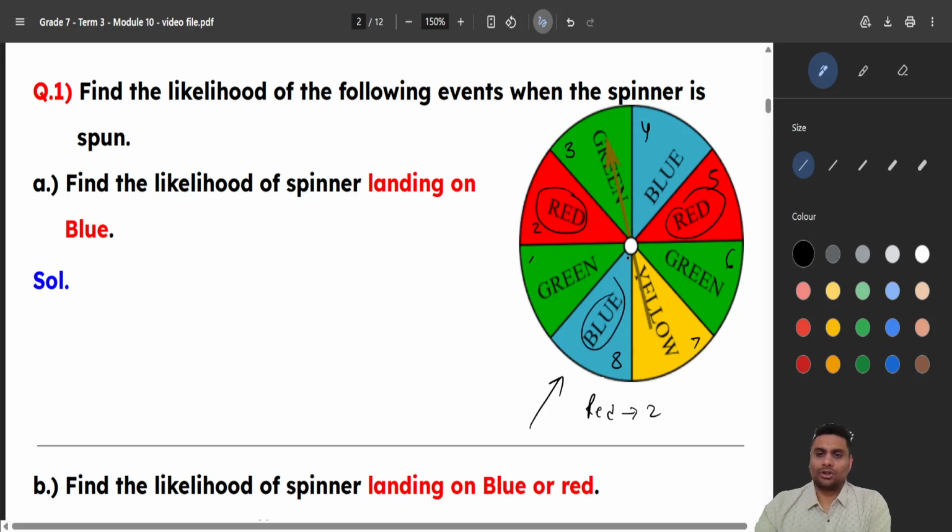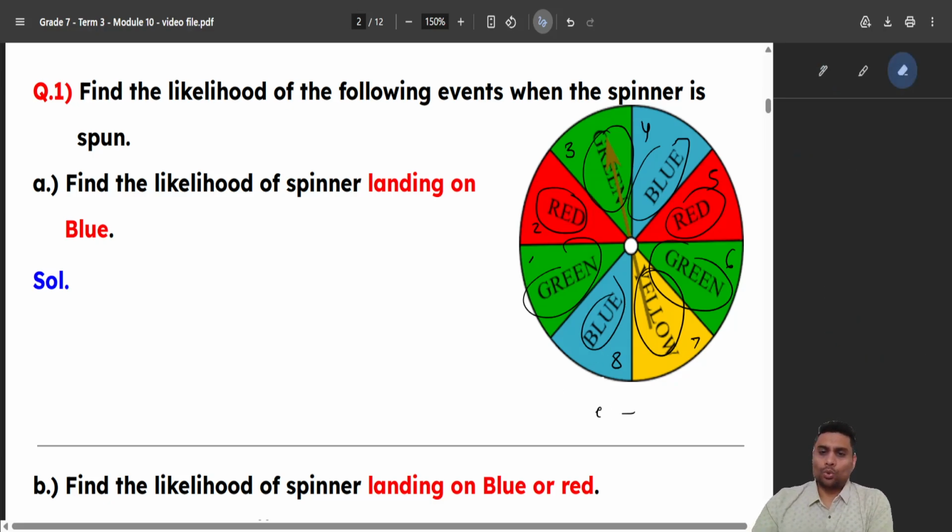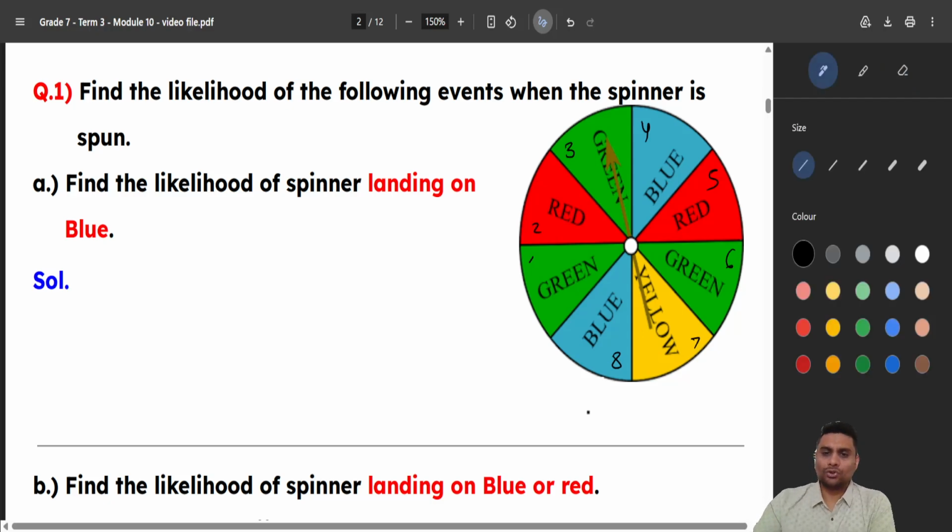Then there are two blues, you can see, and there are three greens, yes, and there is one yellow. You can see that, right? So if I ask you what are my total outcomes here, total means total how many different outcomes can I get here? So you say total there are 8 outcomes. Total how many outcomes? 8 outcomes, correct?